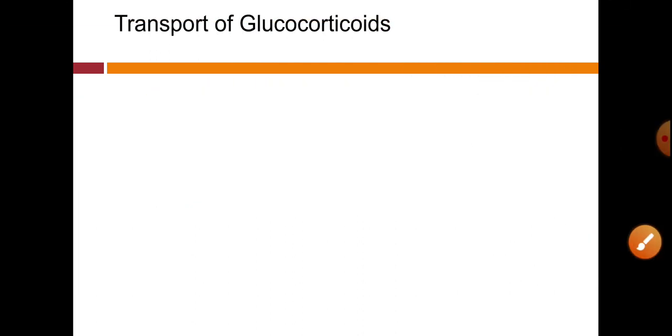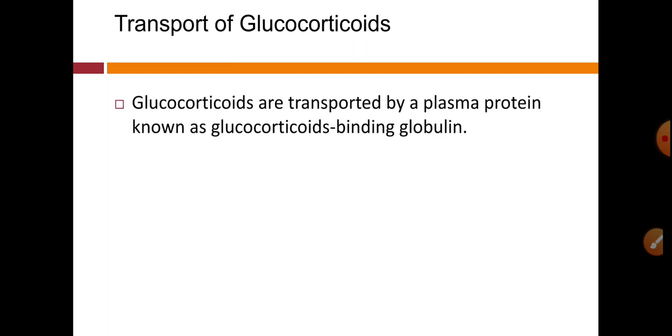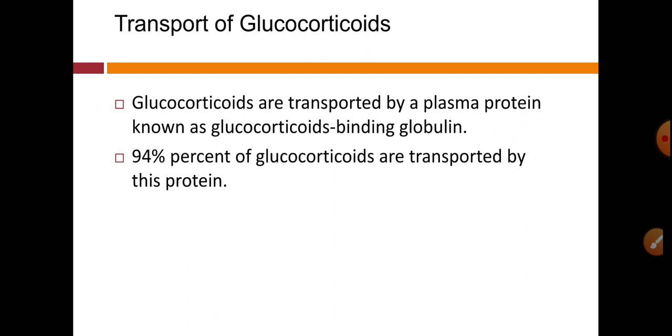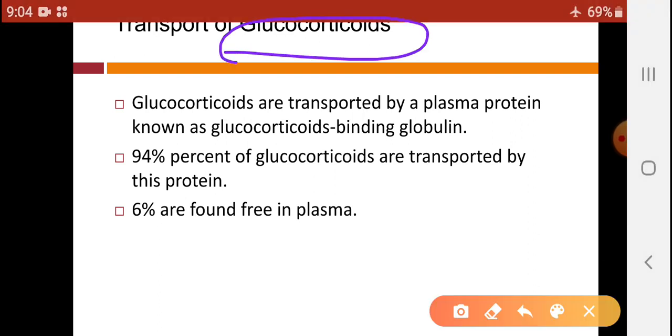Let us see the next set of hormones, that is glucocorticoids, and these glucocorticoids are secreted from the middle zone, that is zona fasciculata. They are transported by a plasma protein known as glucocorticoid binding globulin, and 94% of glucocorticoids are transported by these proteins, while 6% are found in the free plasma. So these glucocorticoids are secreted from zona fasciculata.